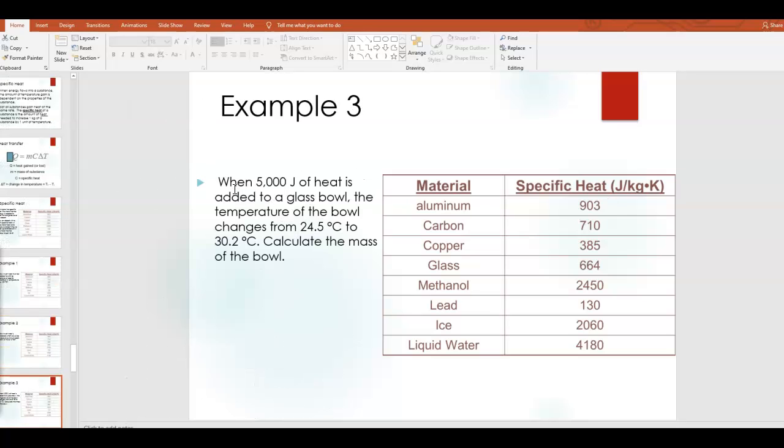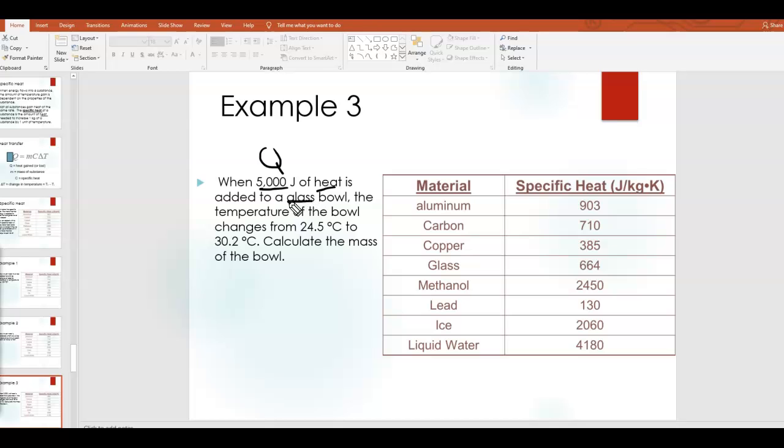Example 3 says, when 5,000 joules of heat is added to a glass bowl, the temperature of the bowl changes from 24.5 degrees Celsius to 30.2 degrees Celsius. Calculate the mass of the bowl. Okay, so now I'm going to go a little bit faster. In this case, I'm actually given Q. Okay, so 5,000 joules of heat, that is my value of Q.